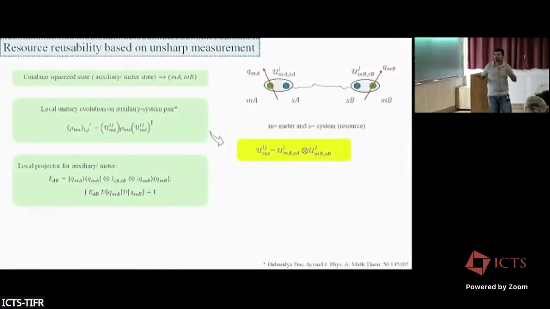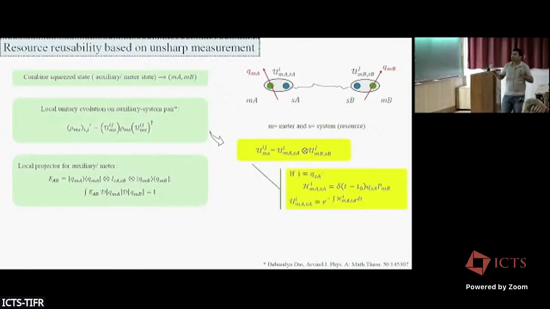This is the protocol. How can we implement this unsharp measurement? Suppose we have two-mode states. S_A and S_B are our two-mode system resource, and we combine an auxiliary or meter state, a single-mode state, locally with our two-mode state and perform a unitary operation. Then we measure the position quadrature of the meter after the unitary operation. By doing so, we can learn about the position or momentum quadrature of the system resource.